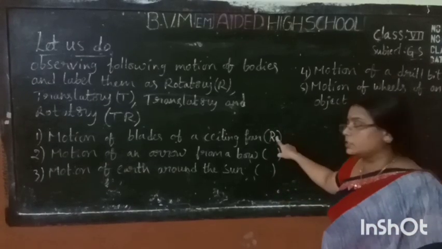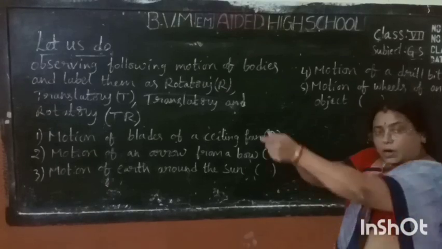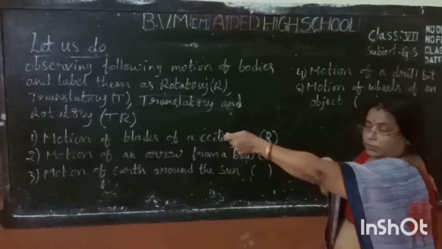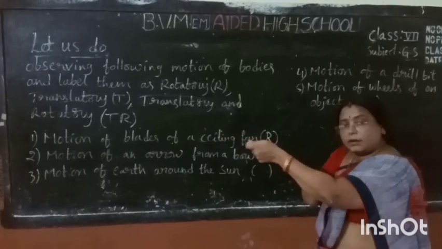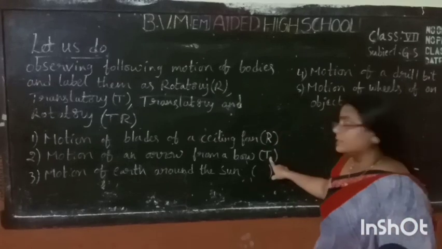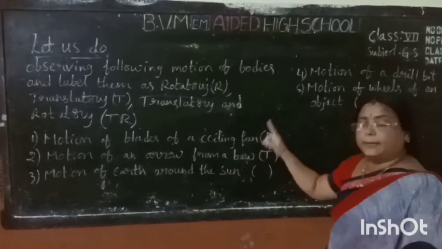Rotatory motion. Next, motion of an arrow from above. An arrow from above moves in a straight line, so it is marked as T, translatory motion. Next, motion of the earth around the sun.